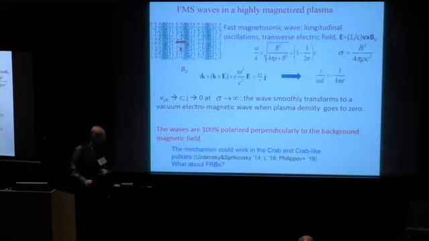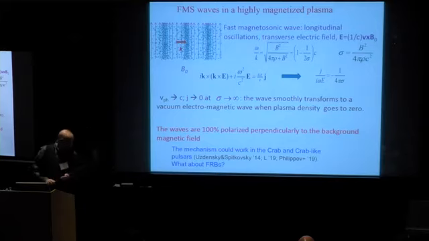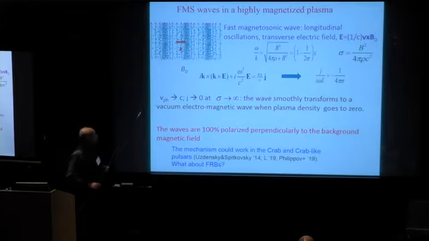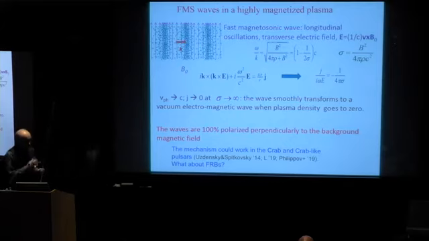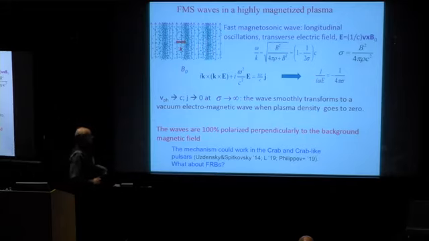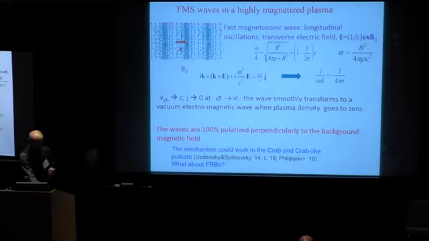The model was applied to emission from the Crab and Crab-like pulsars, and the question is how it could be applied to FRBs. Of course, relativistic reconnection occurs in many astrophysical environments, but let us consider magnetars as one of the most favorable progenitors. And let us consider a model in detail.